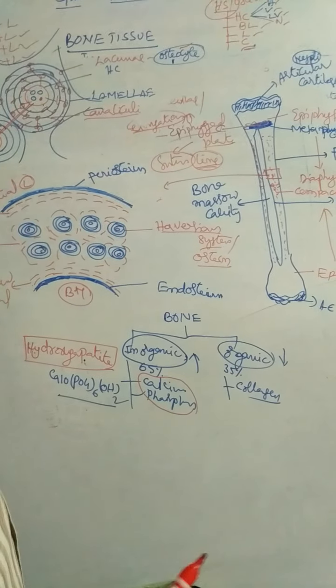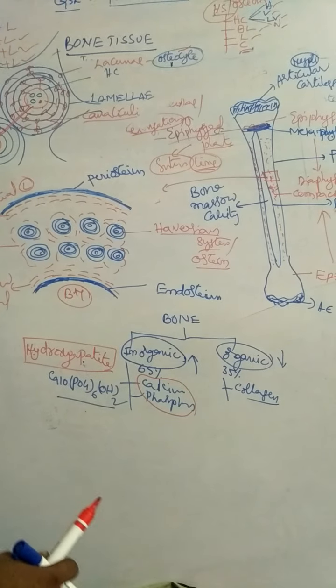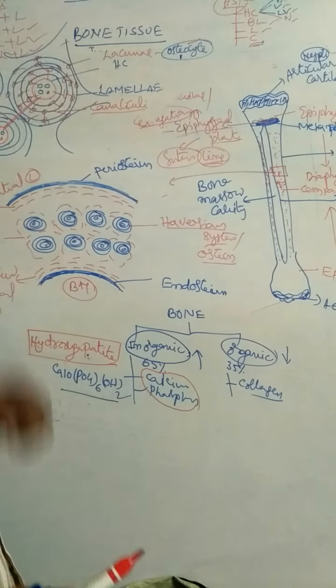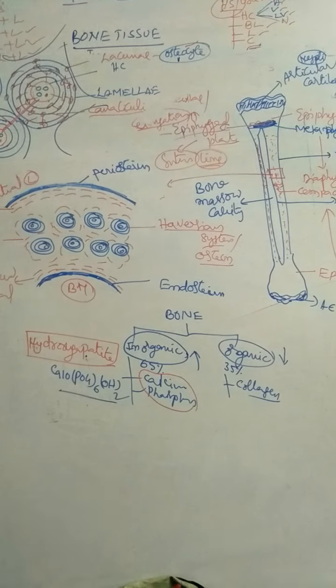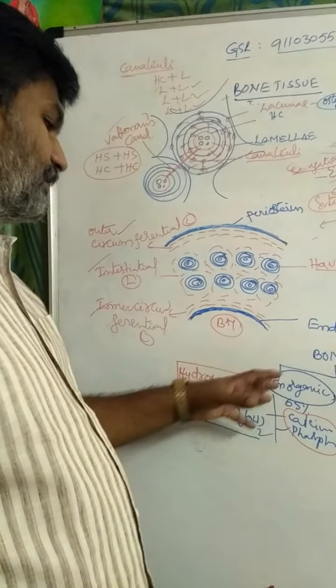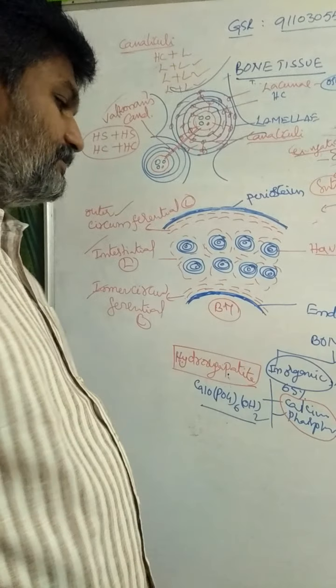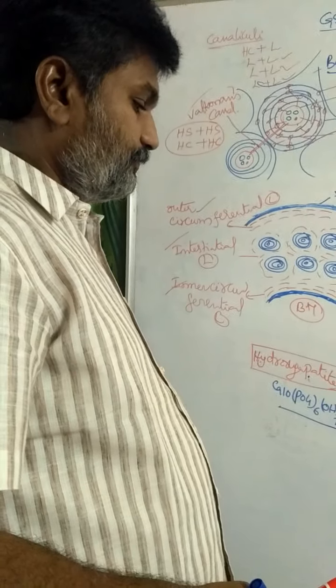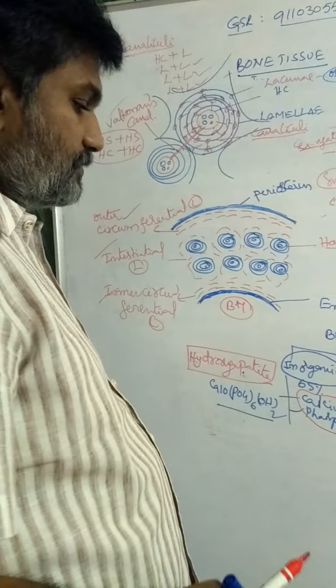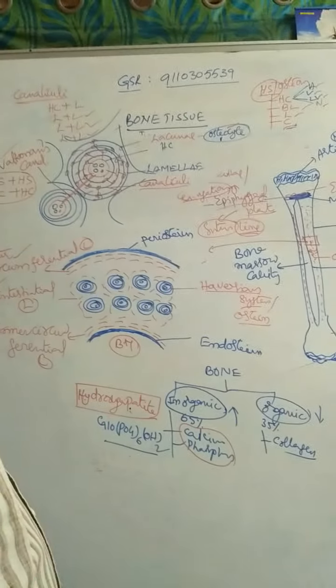And coming to the last one, when bones are kept in dilute HCl, they become soft. Why? Because inorganic substances are dissolved in the HCl. They have only organic substances, that is collagen fibers, hence they are soft. That is about bone tissue or osseous tissue.